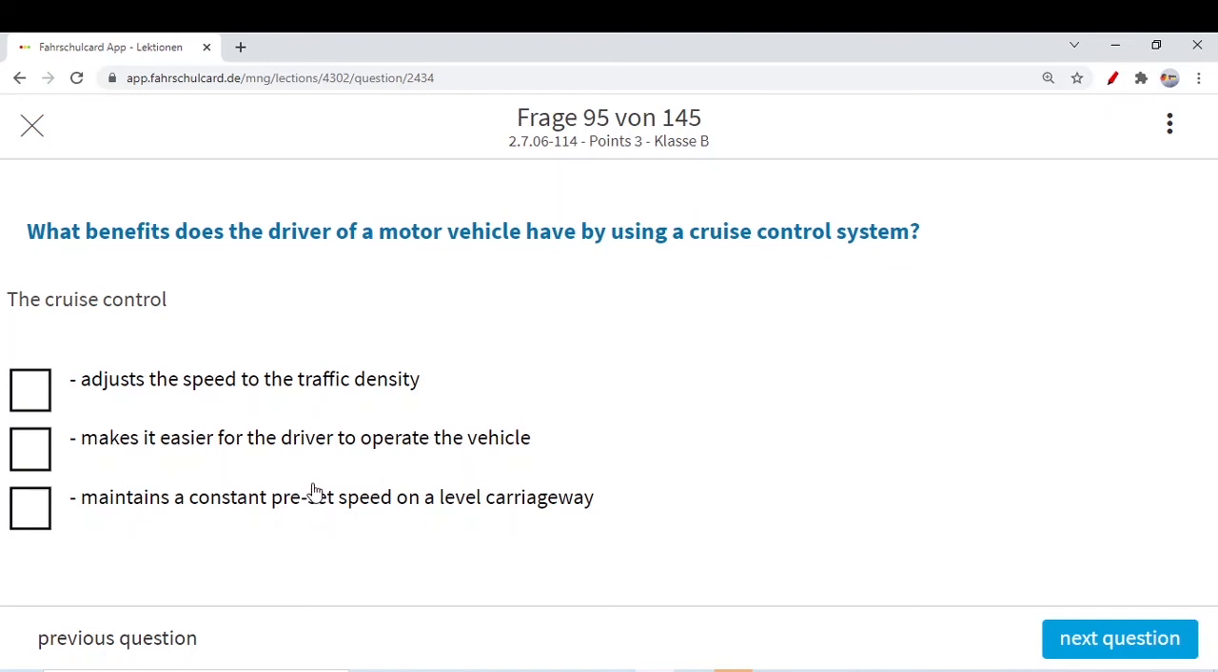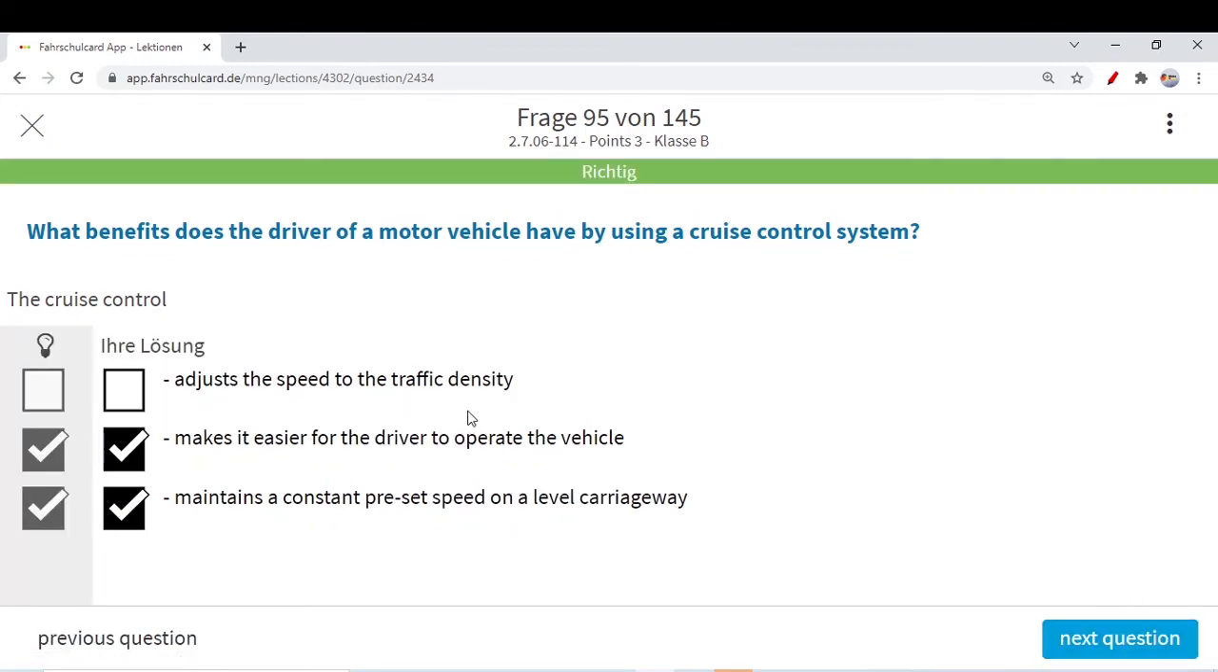Make it easier for the driver to operate the vehicle. Yeah, by keeping a fixed and constant speed, it can help you. Maintain a constant preset speed on a level carriageway. Yeah, the speed which you have set using cruise control will be held for a long distance on a level carriageway. But adjusting the speed to the traffic density is the property of the adaptive cruise control system.